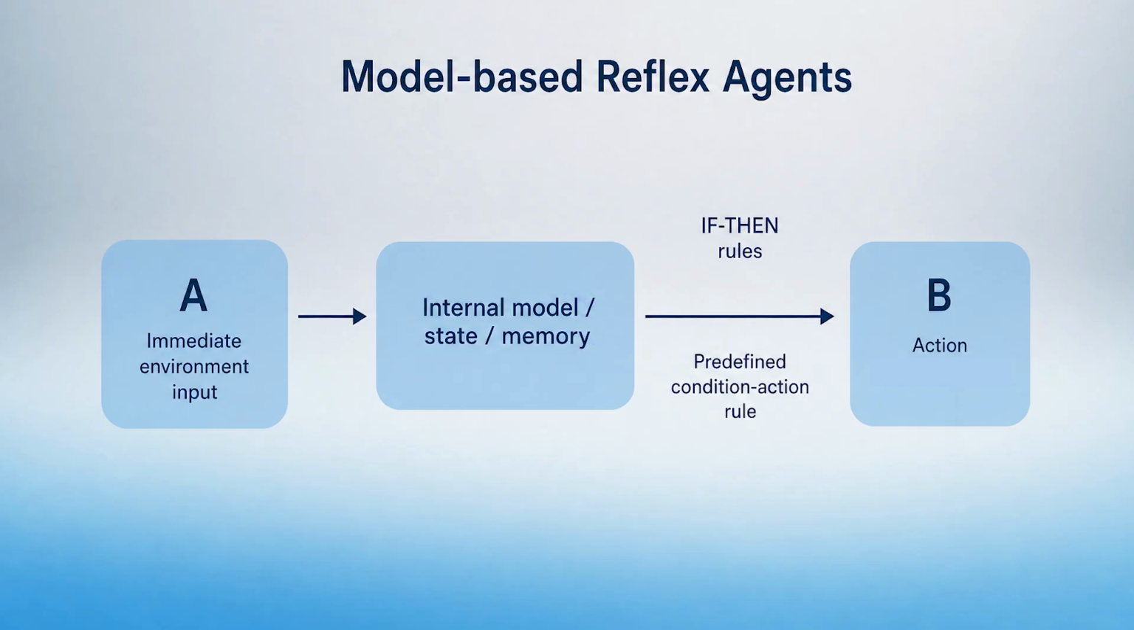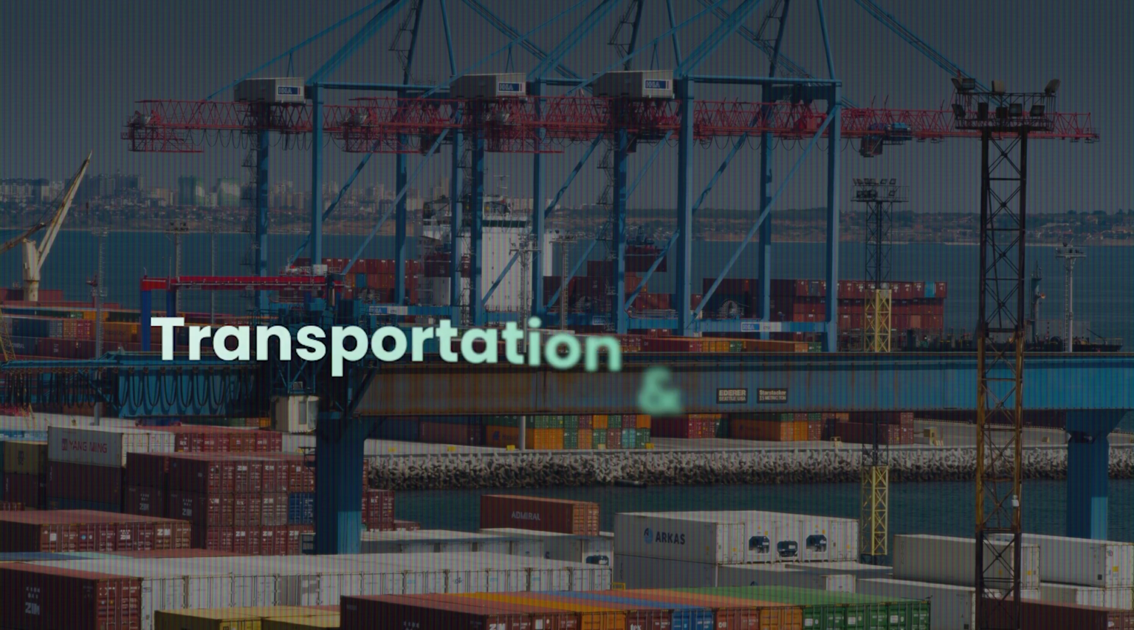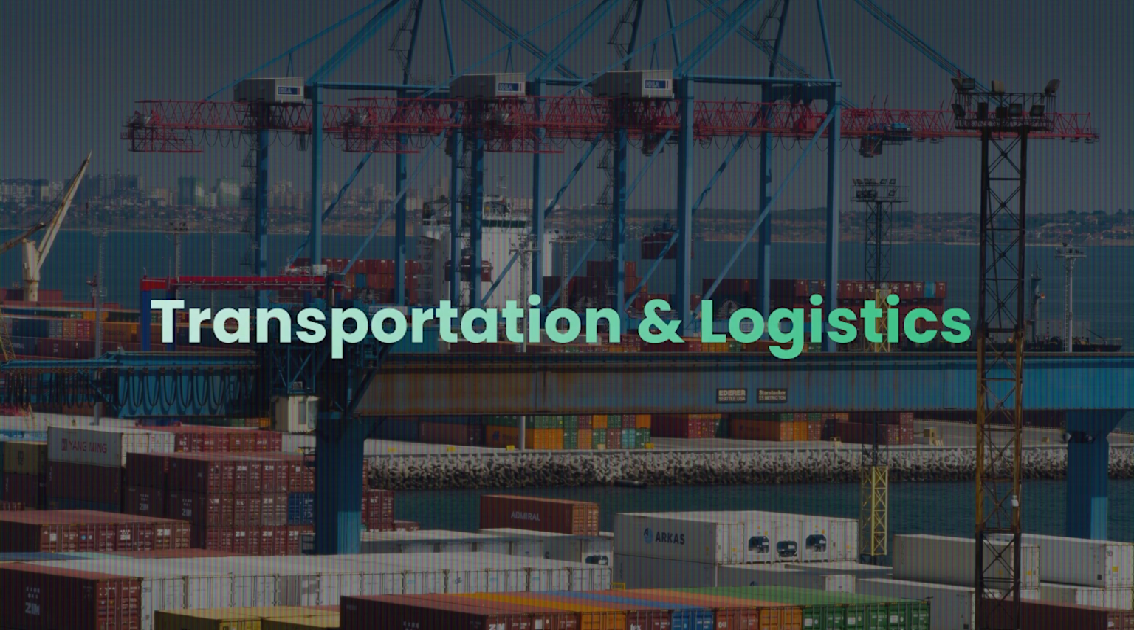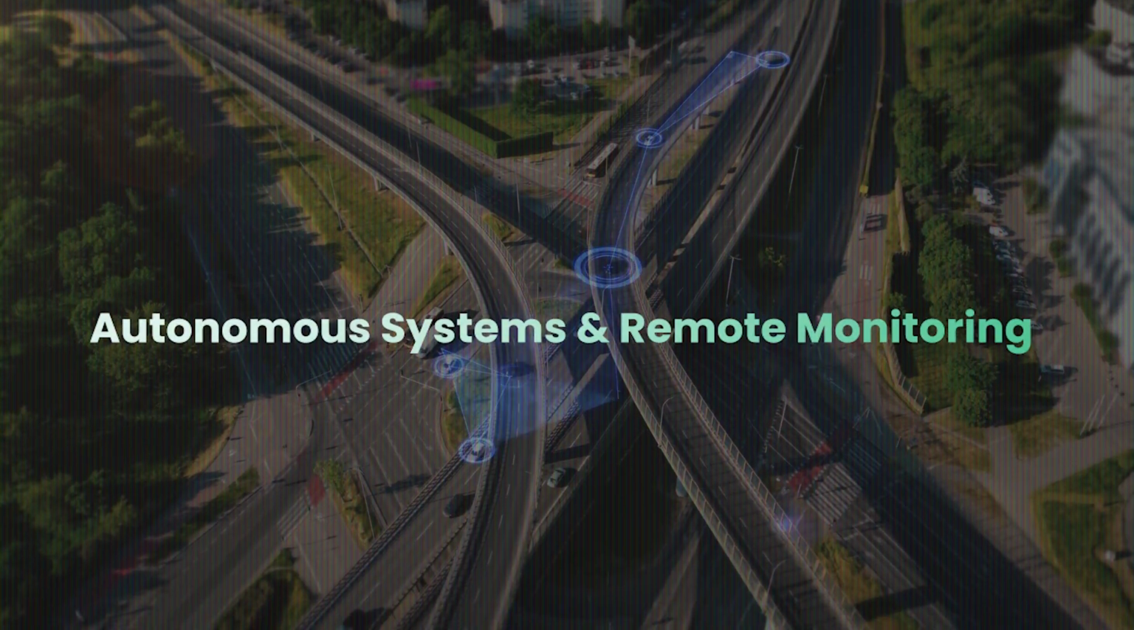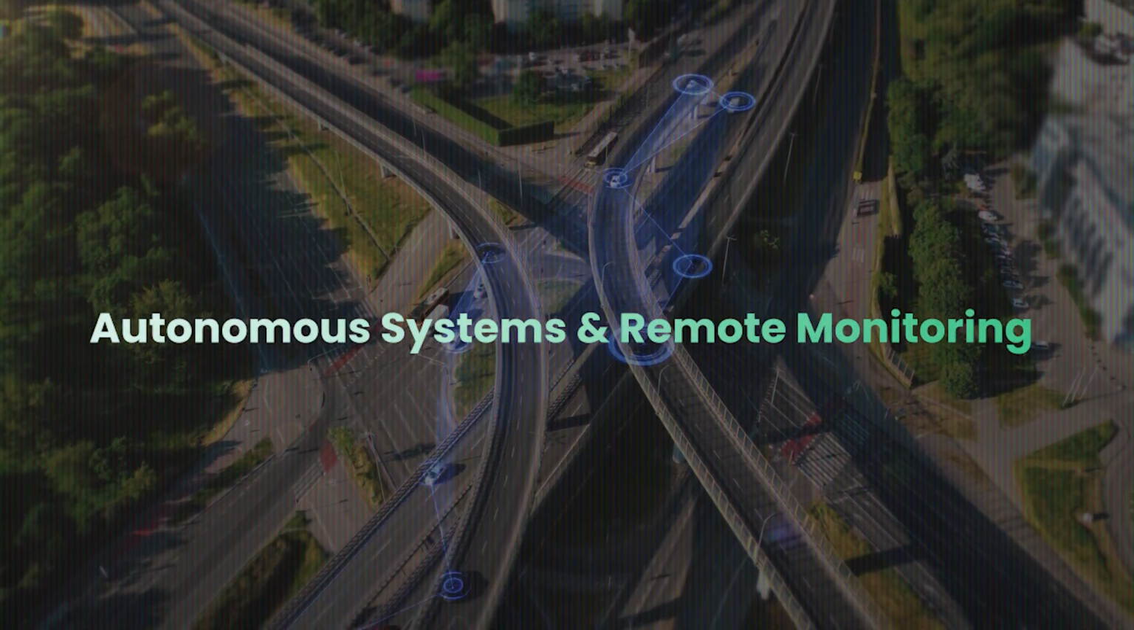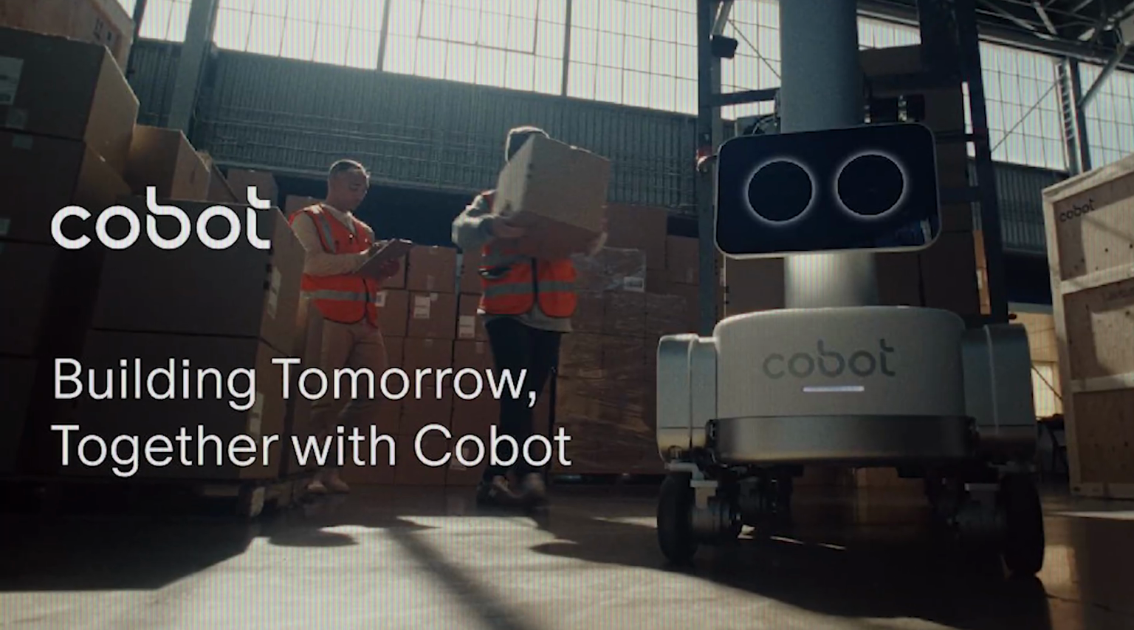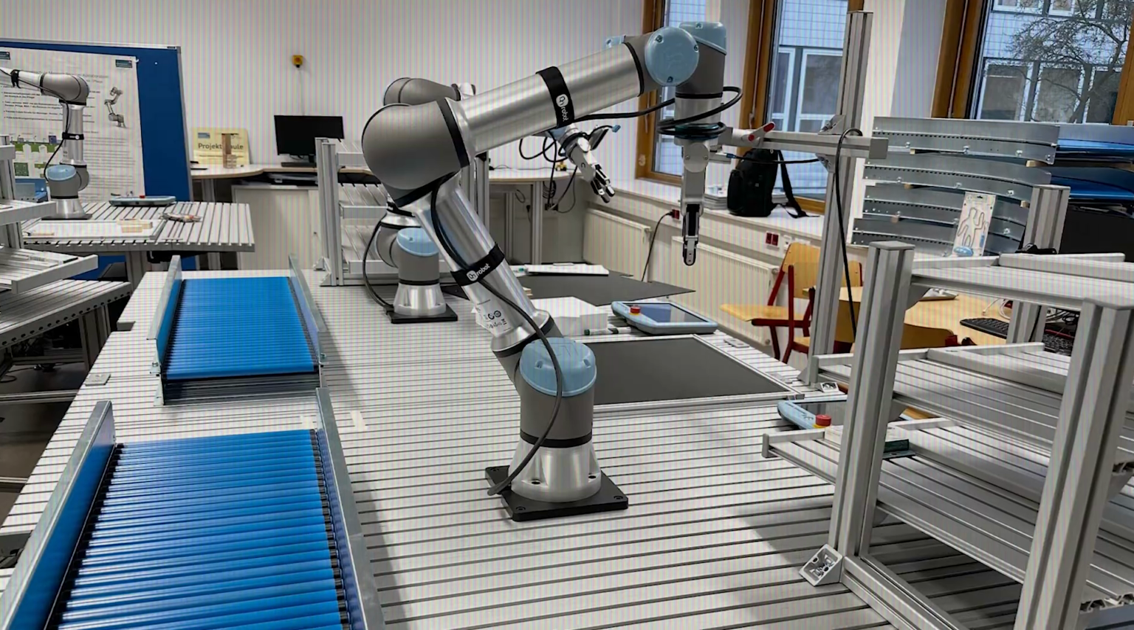Then the agent uses its current perception, combined with its internal model, to fire a rule and select an action: condition, action, rule. Reflex. If the area is cleaned, we move to another area. If not, we clean it. And then action execution. They are widespread in transportation and logistics, and best fit autonomous systems and remote monitoring. For example, warehouse cobots, collaborative robots.